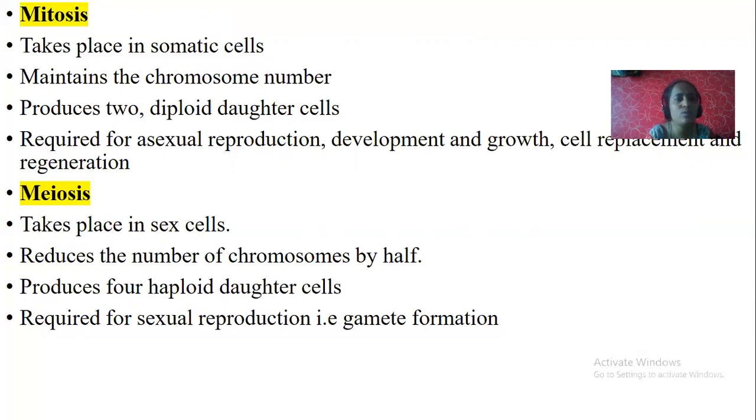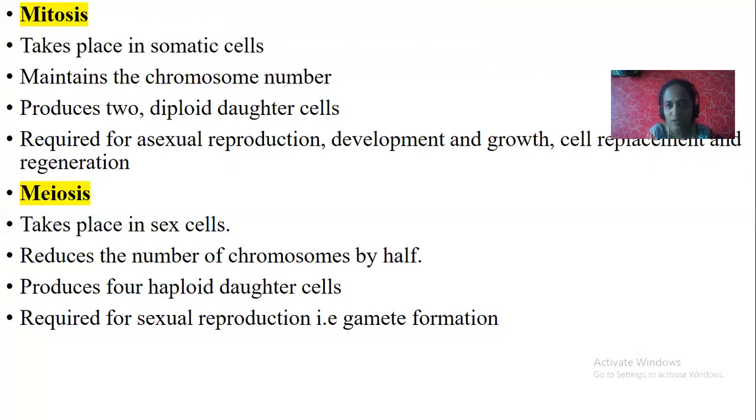Next, it produces two diploid daughter cells. Diploid means the chromosome number is the same, that is 23 pairs. All 46 chromosomes are arranged in pairs, that is 23 pairs. If the cell possesses all 23 pairs of chromosomes, then it is called a diploid cell. If it possesses only 23 chromosomes but not 46, then it is called a haploid cell.